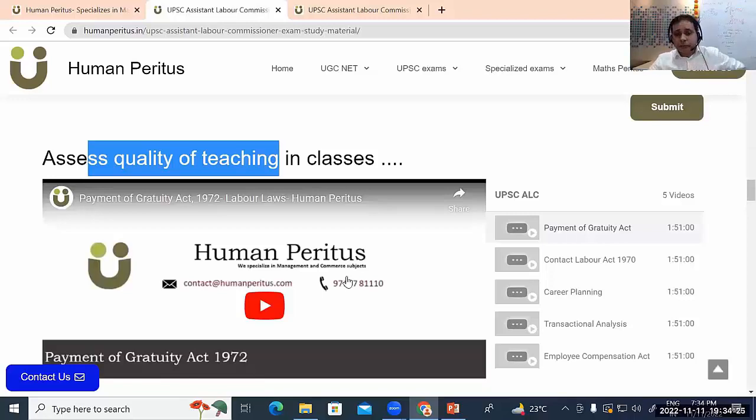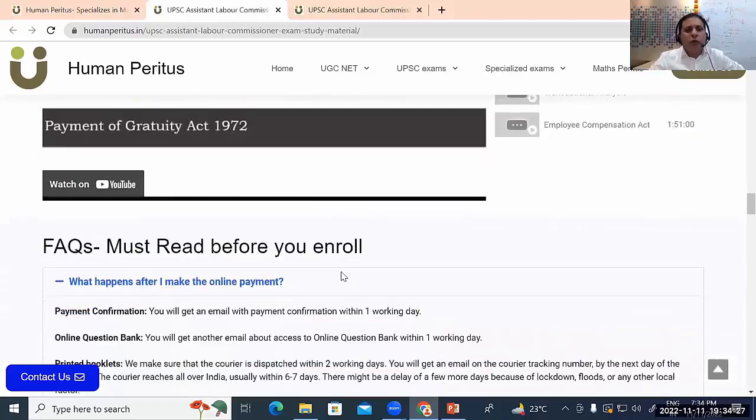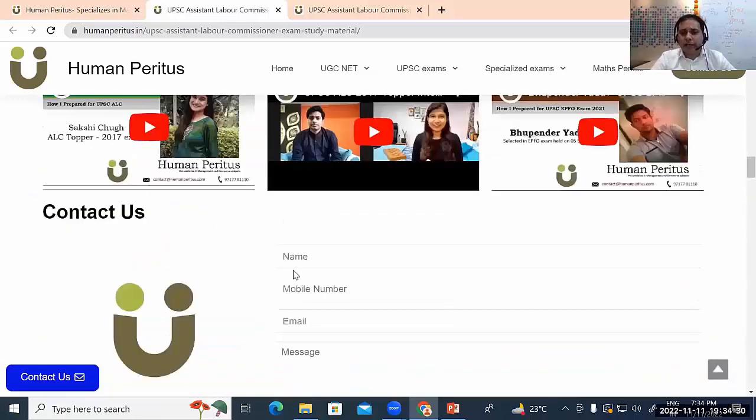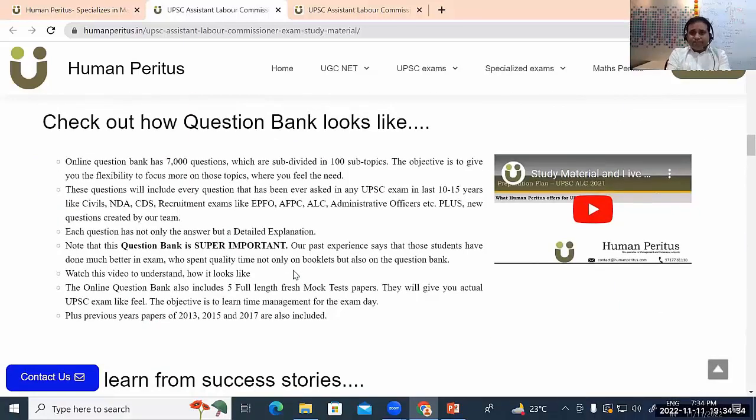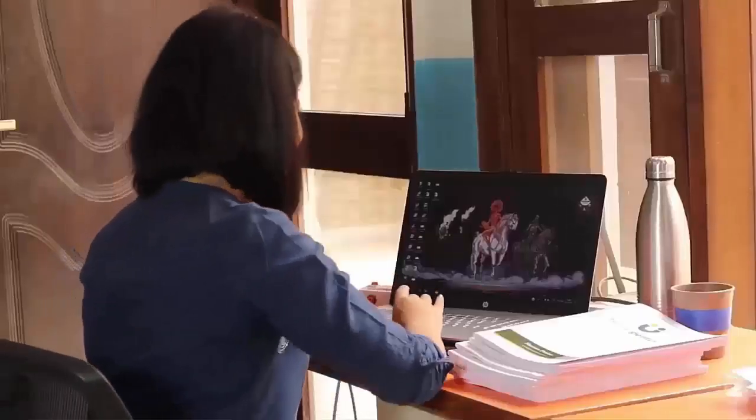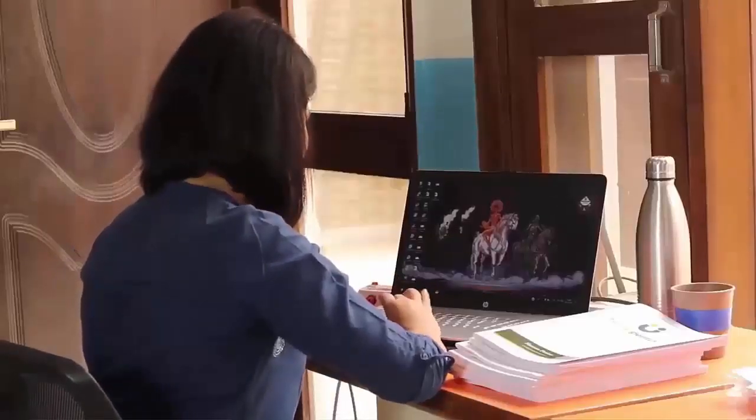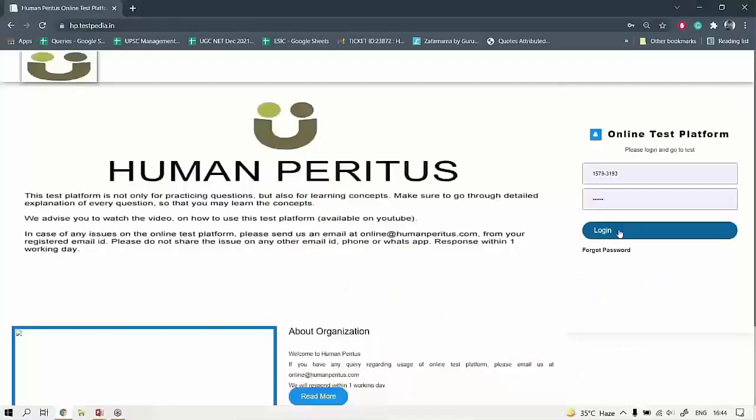Then we come to the third step. In the third step, you will go through an online question bank. Now this is the most interesting part. So guys, what is the online question bank? In this online question bank, there are approximately 7 to 8,000 questions, which are subdivided into 100 subtopics.